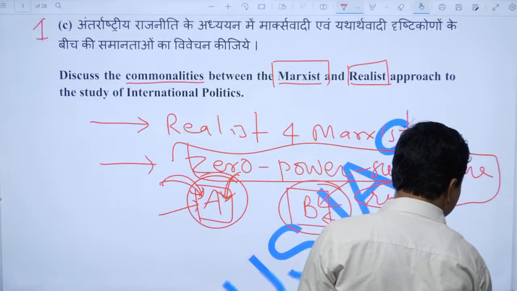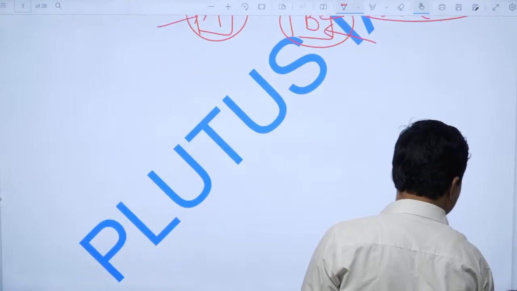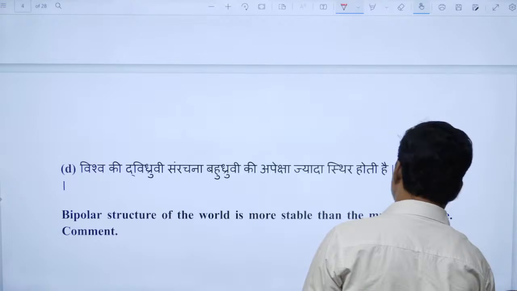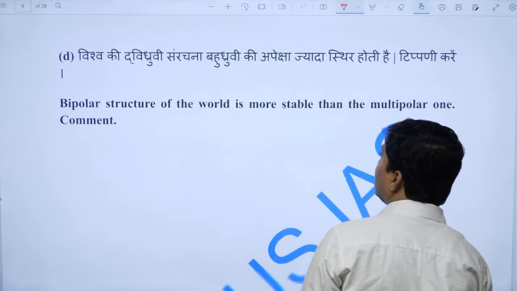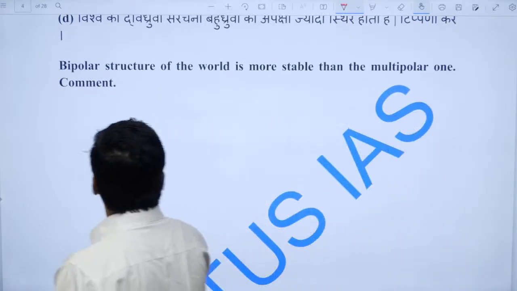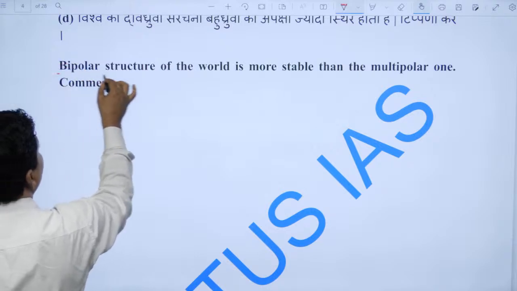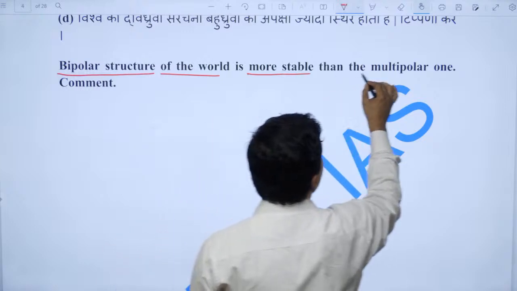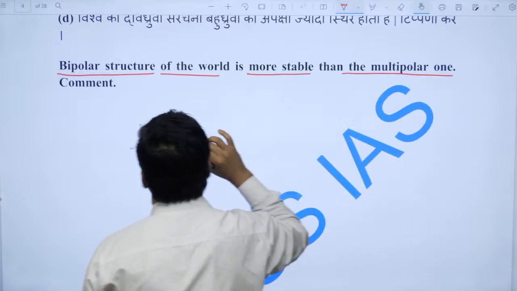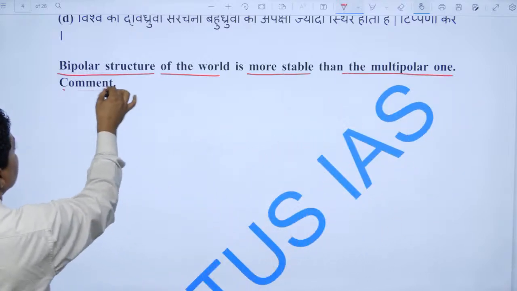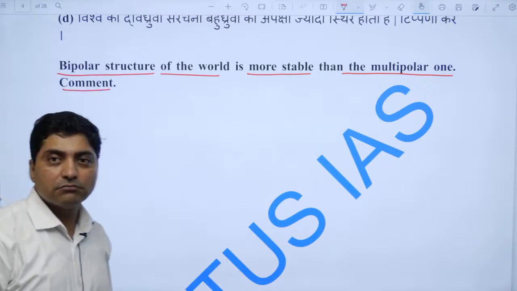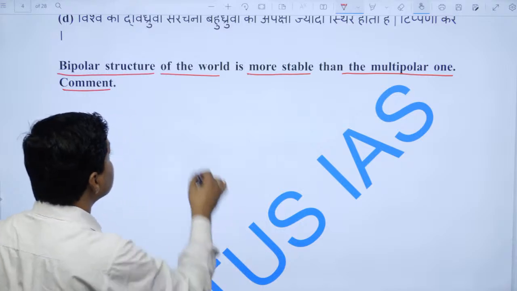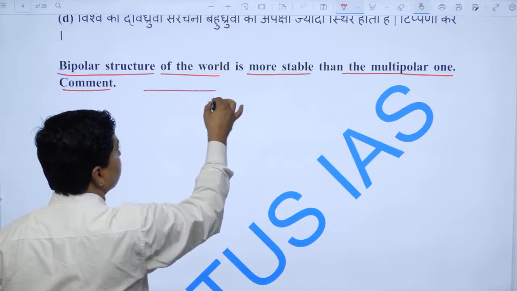Now come to the next question. Question number 1D. It says: the bipolar structure of the world is more stable than the multipolar one. Comment, right. Basically it does not mention the name, but this is a statement of Kenneth Waltz.